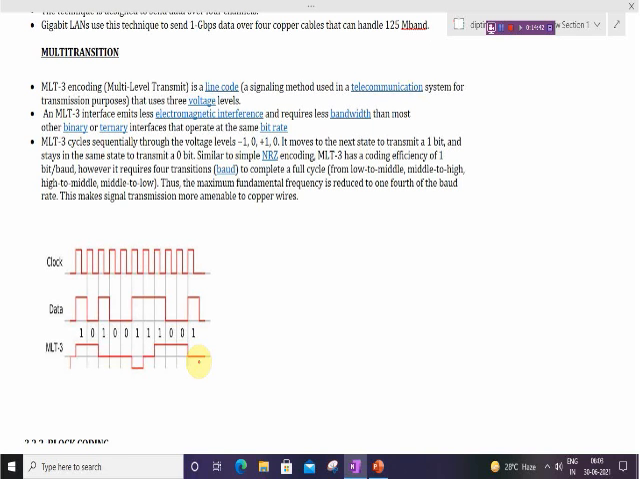In the next class, I will discuss block coding. Through block coding also, we can convert digital data to digital signal.